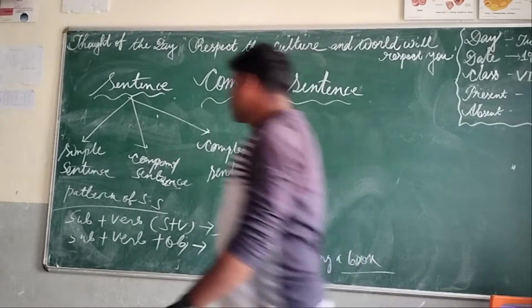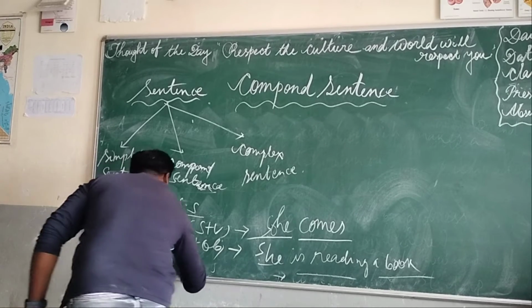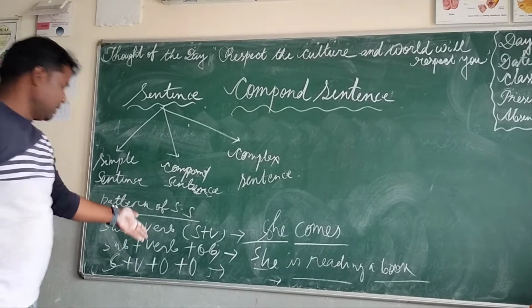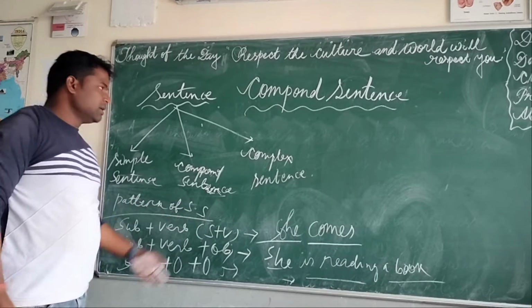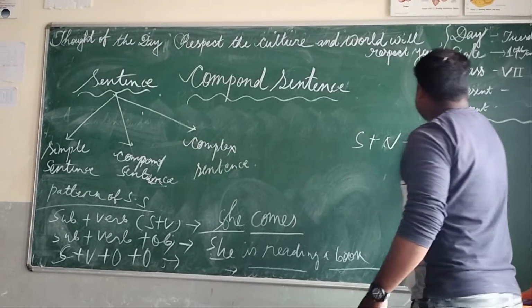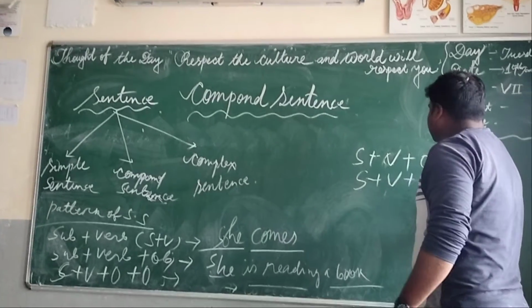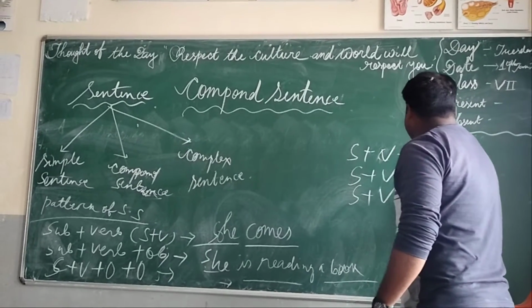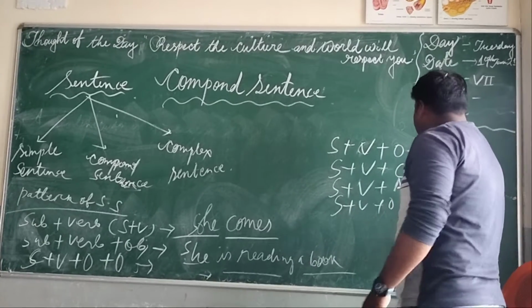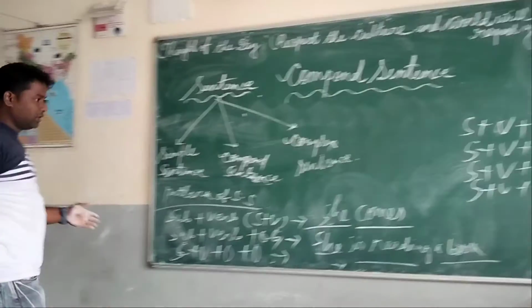Then subject verb object plus object, meaning direct object or indirect object. My father gave some food to the beggar. Then subject verb object complement. Then subject verb complement. Then subject verb adjunct. Then subject verb object adjunct. In this way we knew the 7 patterns of simple sentence.